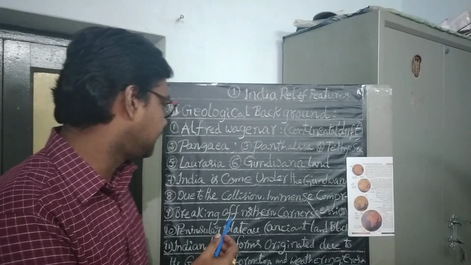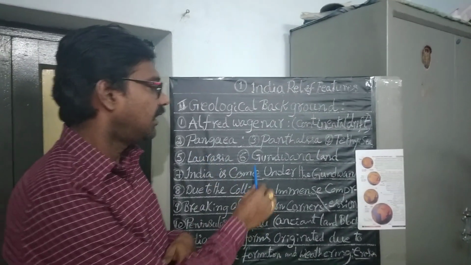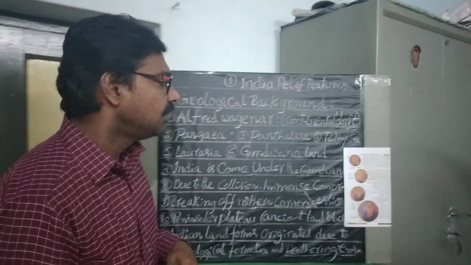The northern part is called Laurasia, and the southern part is called Gondwanaland.